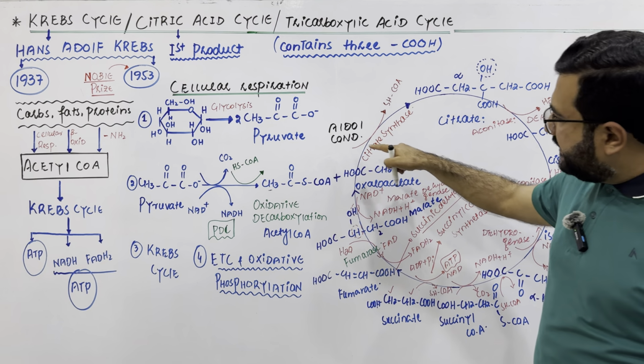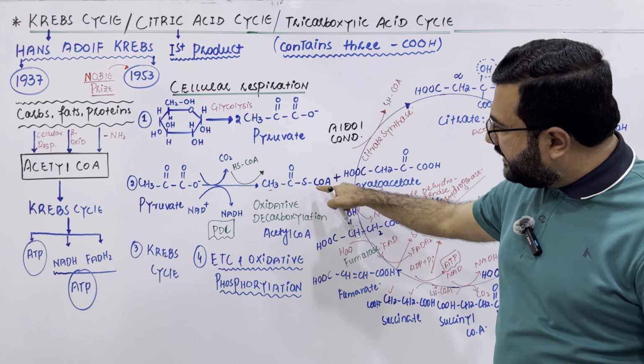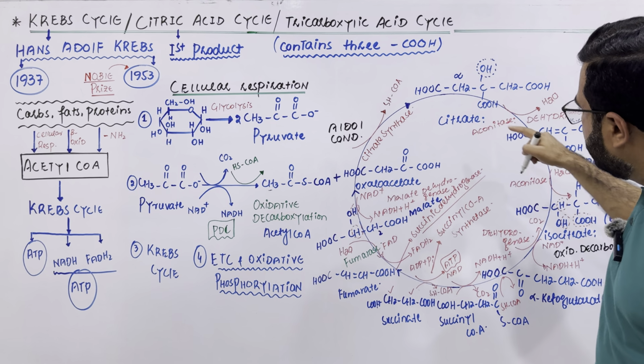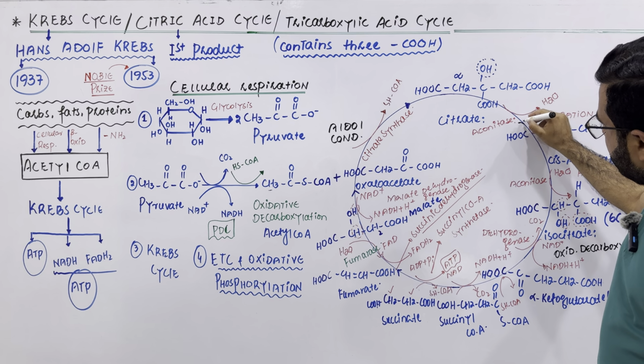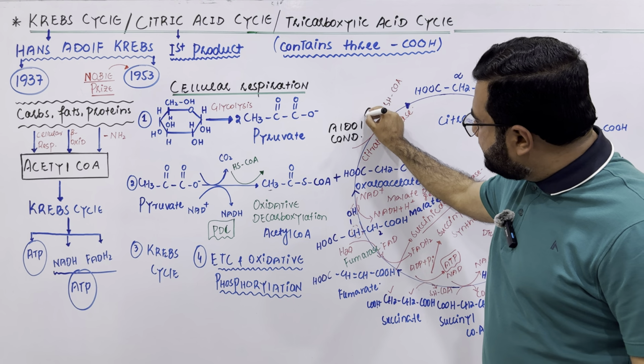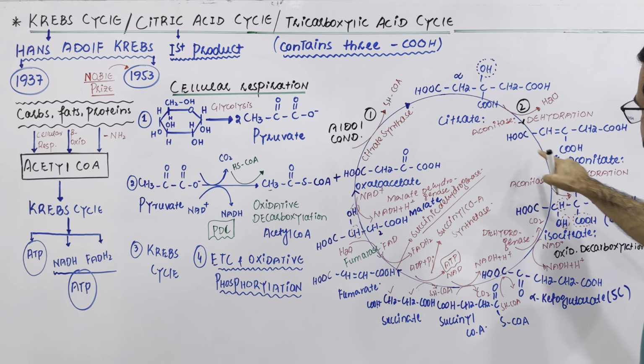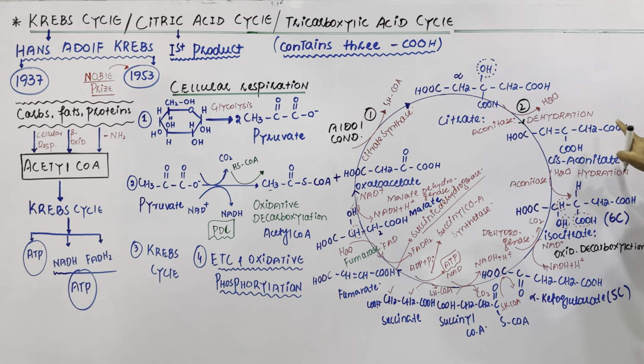So how many steps are there in total? The first one is aldol condensation, in which acetyl coenzyme A reacts with oxaloacetate to form citrate. In the second step, the citrate is changed to cis aconitate by dehydration. Now in the third step, hydration takes place, and this cis aconitate is changed to isocitrate.